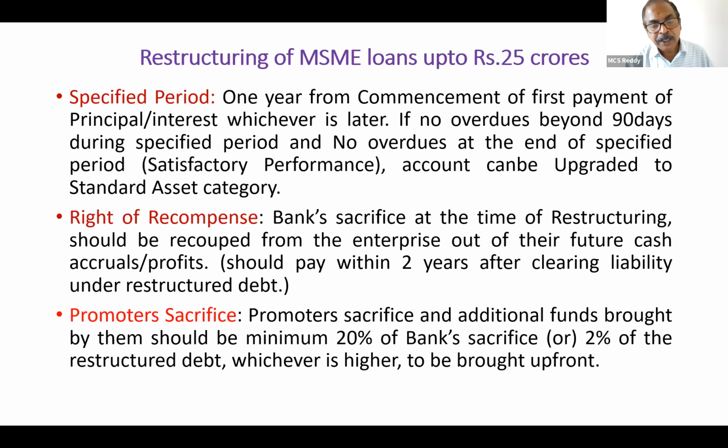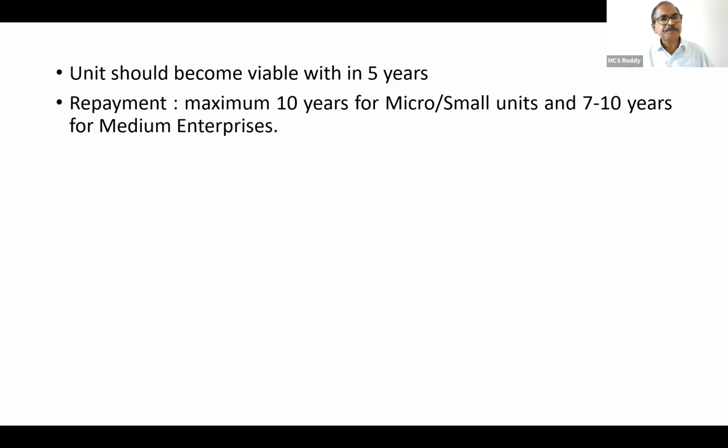What is his amount? Minimum 20% of bank sacrifice or 2% of the restructured debt, whichever is higher, the party has to bring immediately upfront. This is the party's contribution. So 3 points for exam purpose, mostly they are asking. Units should become viable within 5 years. Repayment maximum 10 years for micro and small units and 7 to 10 years for medium enterprises.